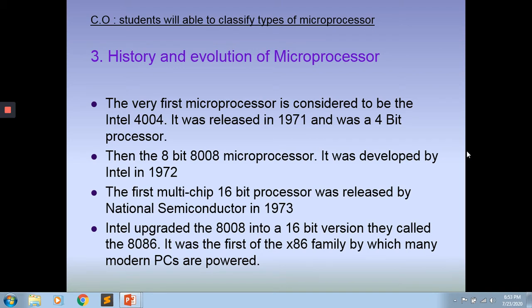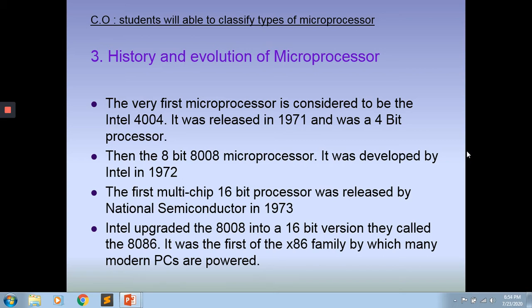have improved. So the very first microprocessor is considered to be the Intel 4004. It was released in 1971 and was a 4-bit processor. 4-bit processor means at a time it can execute the content of 4 bits only. So it indicates its computational power.